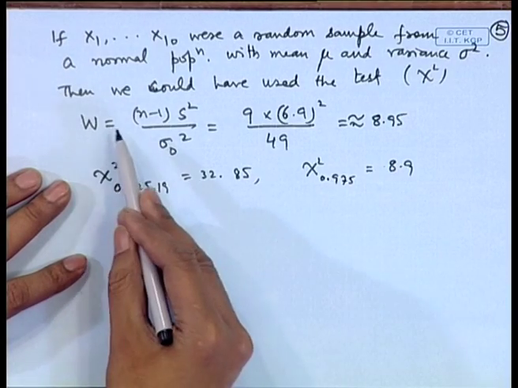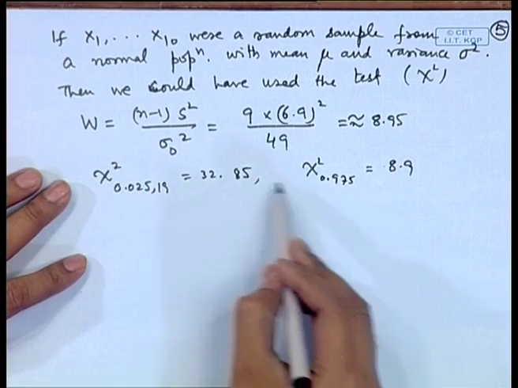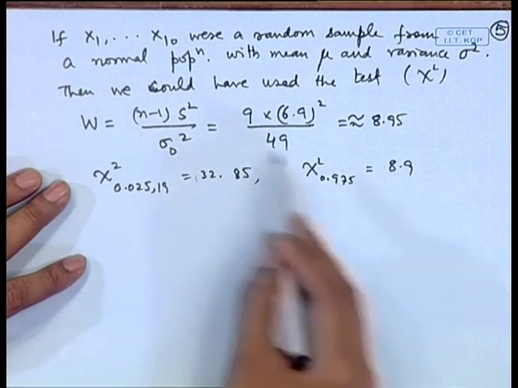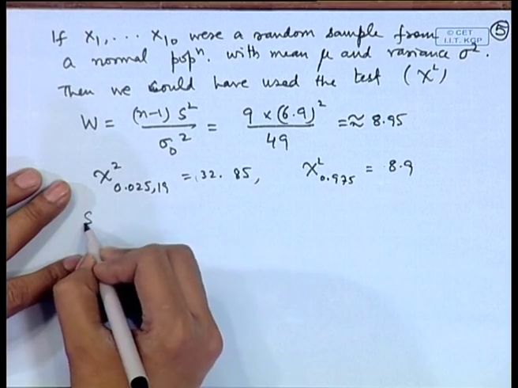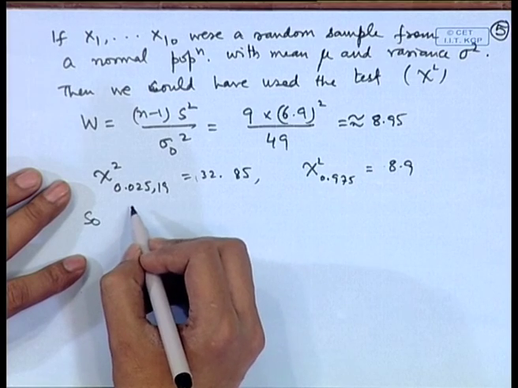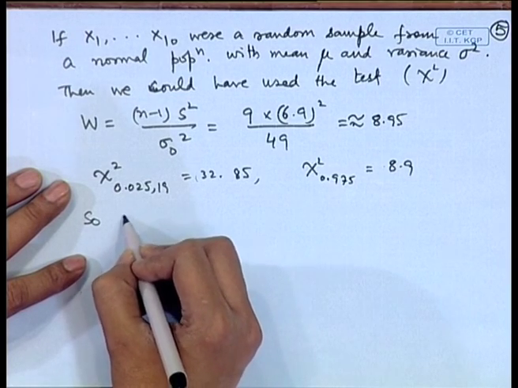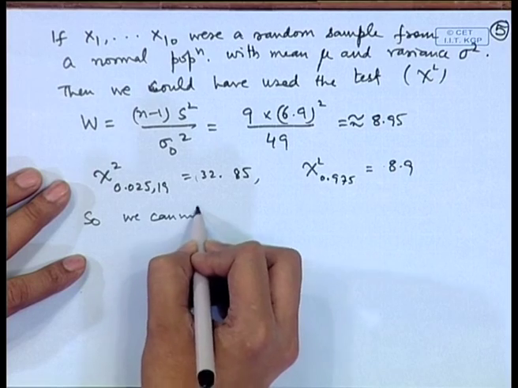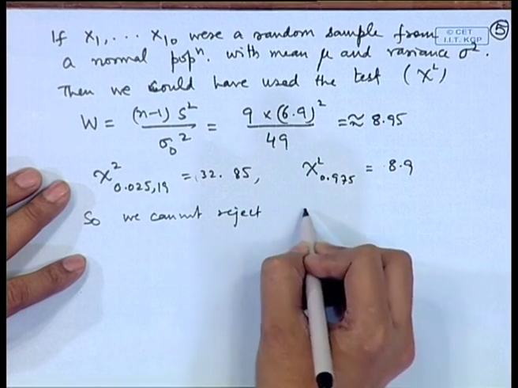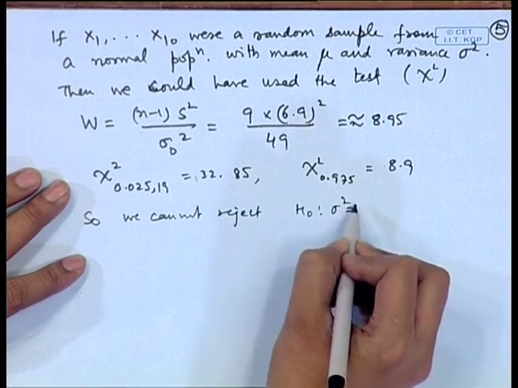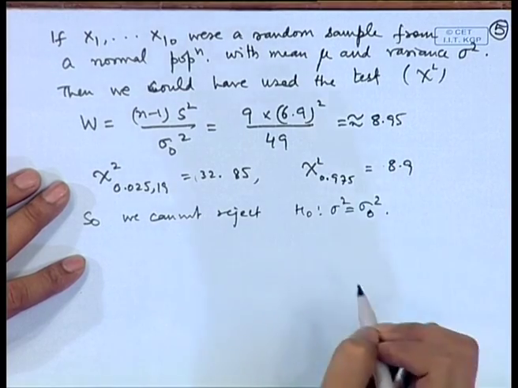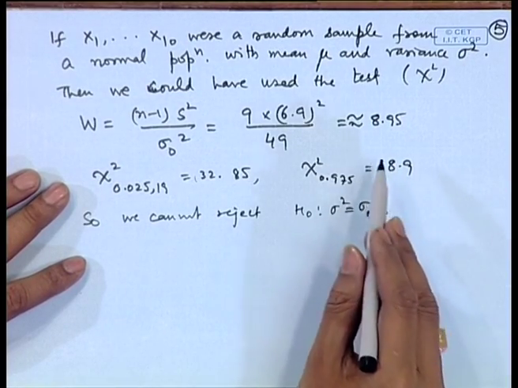So, we can see here that neither W greater than this is satisfied nor W less than this is satisfied. So, we cannot reject the hypothesis sigma square is equal to sigma naught square here also. So, the main point which I was trying to make here is that the hypothesis of equality cannot be rejected under any alternative.